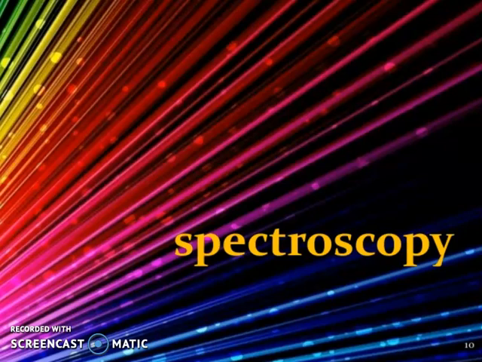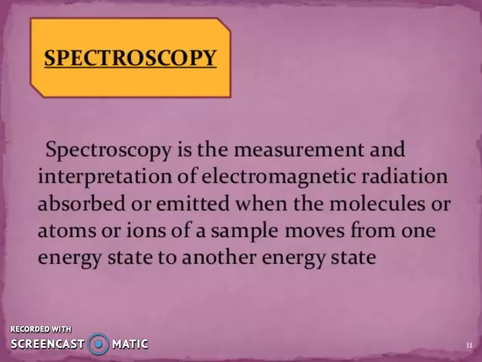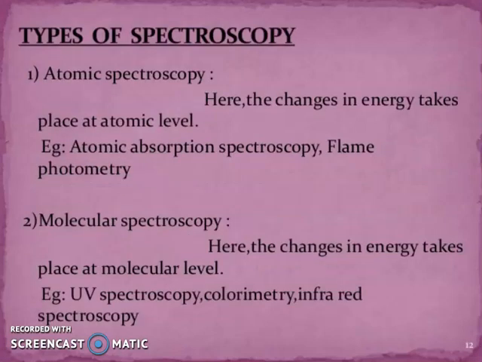Today in this video, I am going to talk about spectroscopy. What is spectroscopy? Spectroscopy is the measurement and interpretation of electromagnetic radiation absorbed or emitted when the molecules or atoms or ions of a sample move from one energy state to another energy state.